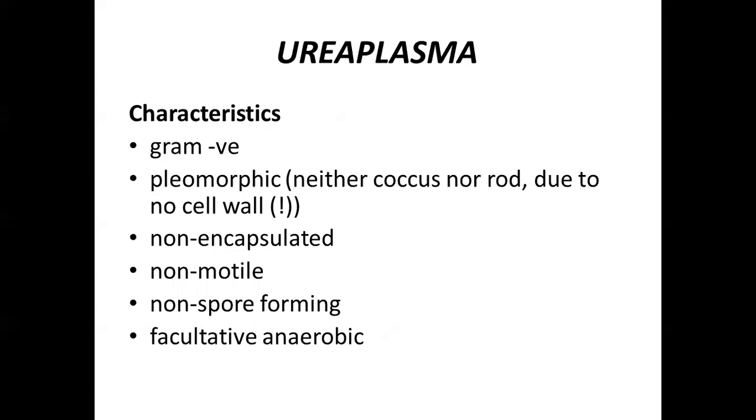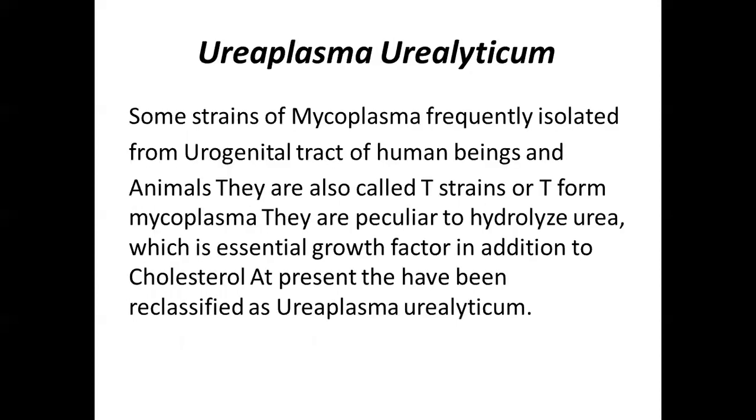And the second one is Ureaplasma. Ureaplasma is characterized as gram negative, pleomorphic, non-encapsulated, and non-motile. The next is Ureaplasma urealyticum. Some strains of mycoplasma are frequently isolated from the urogenital tract of human beings and animals. They are also called T strains or T form mycoplasma. They are peculiar in that they hydrolyze urea, which is an essential growth factor in addition to cholesterol. At present, they have been reclassified as Ureaplasma urealyticum.